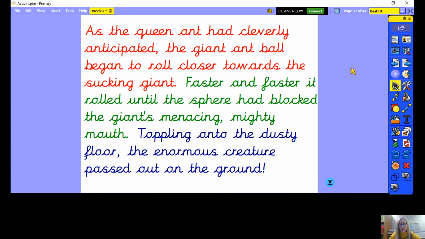So read back through now your work to check that you've used those complex sentences, your fronted adverbial, and really think about where you're using punctuation in your final paragraph. Fantastic, Year 4. Well done.